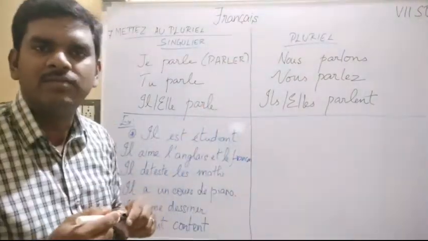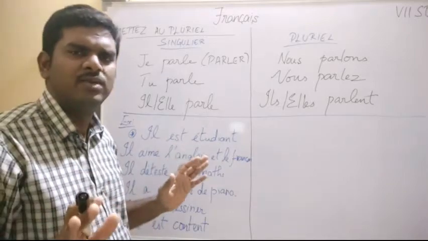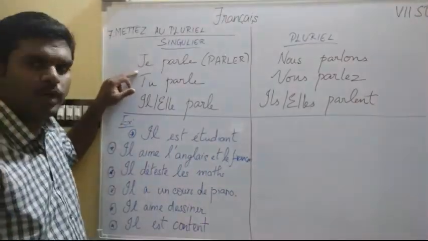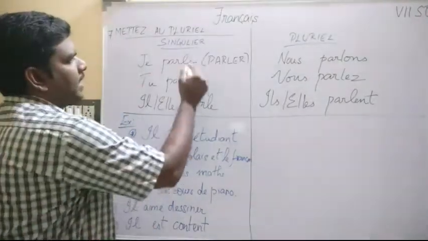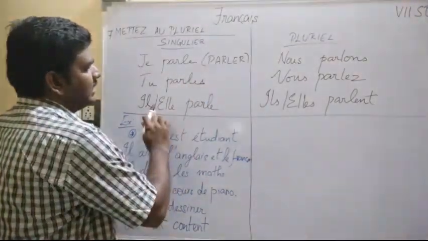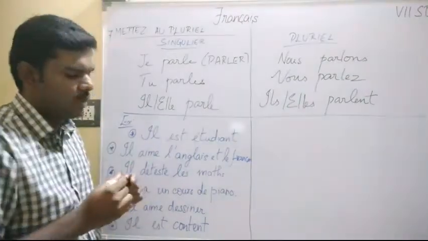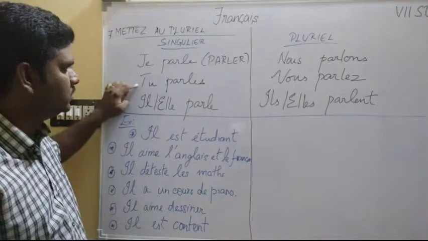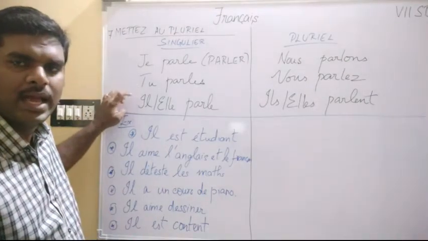What have I done with the verb parler? I have taken the verb and conjugated it one by one. For example, so far whatever we have seen: je parle, tu parles, il, elle parle. Only 4 subjects I have written here: je, tu, il, elle.